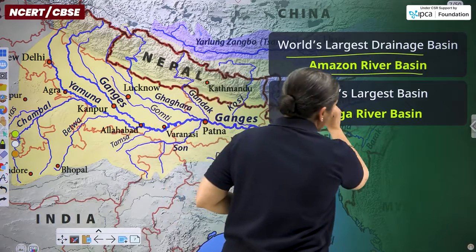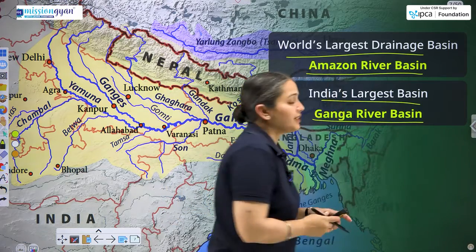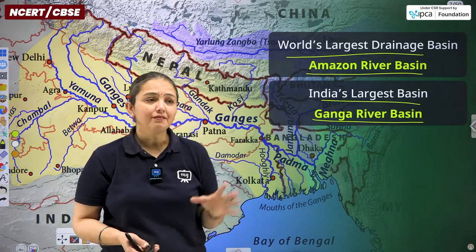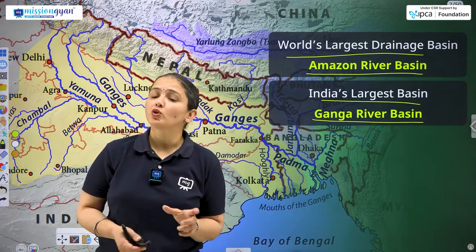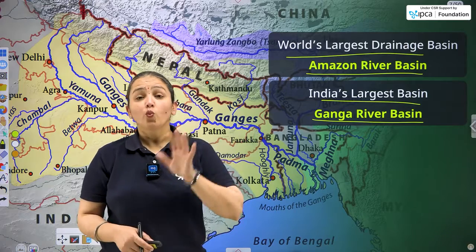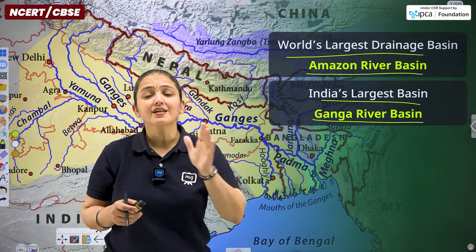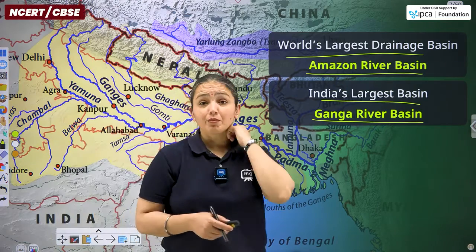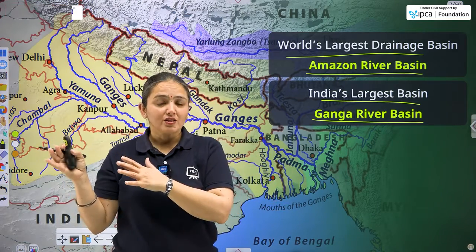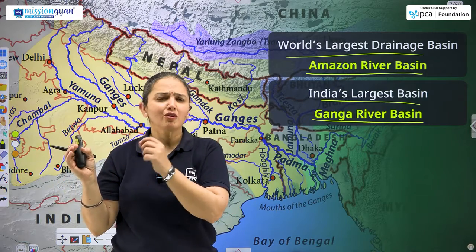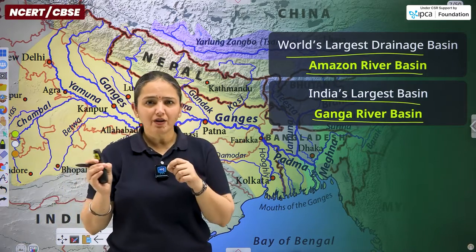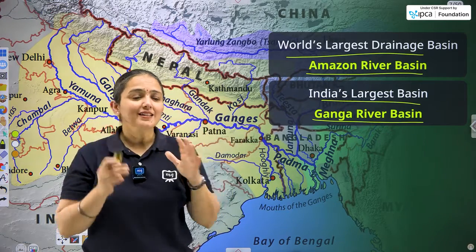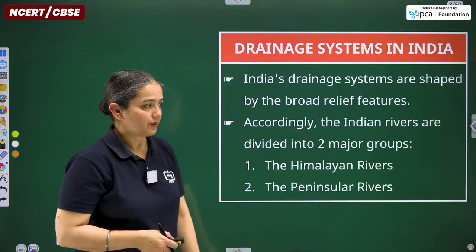Now talking about India's largest basin, the Ganga River forms India's largest river basin, and it's somewhat in geographical books itself. It is also considered as the Ganga Brahmaputra basin as well, and one of the largest basins of the world is the Ganga Brahmaputra basin. But in here, why aren't we considering the Brahmaputra? Because Ganga originates from the northern part, not the northeast, but yes, the northern part of India, and the Brahmaputra originates from the eastern part of India. So that's a concern. We are not naming them together over here.